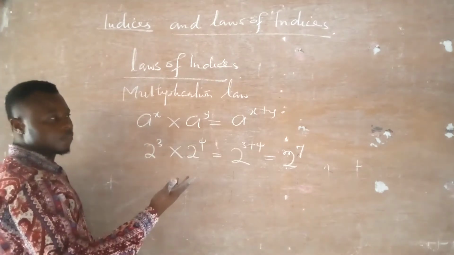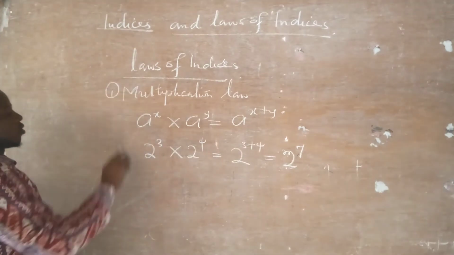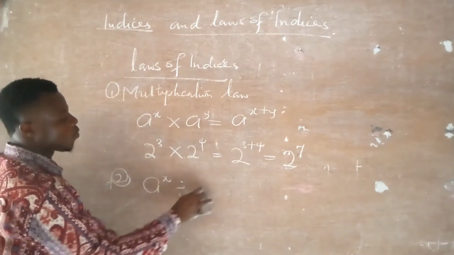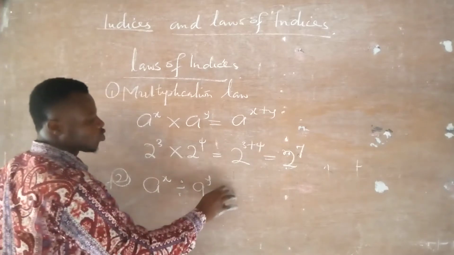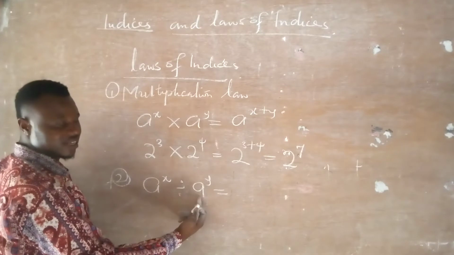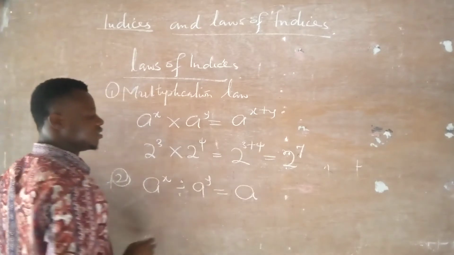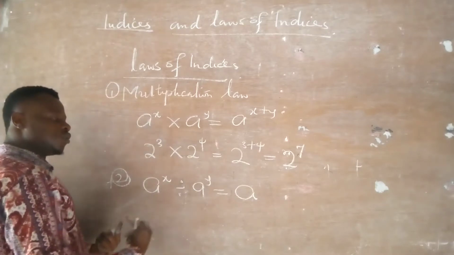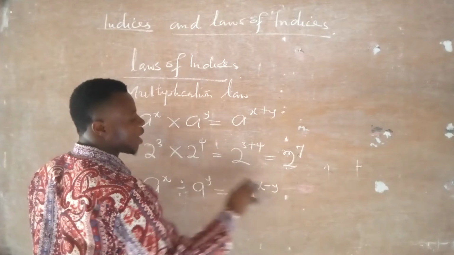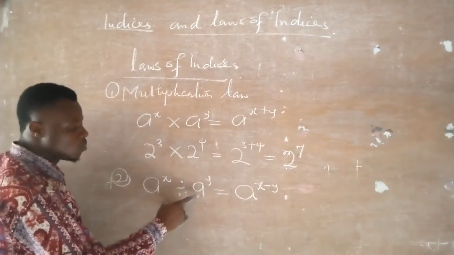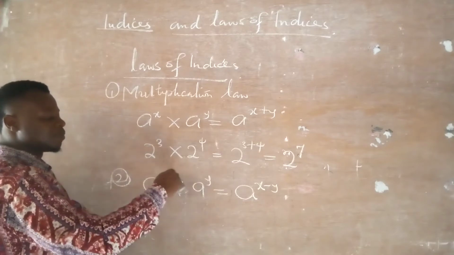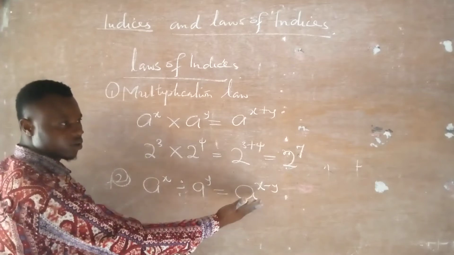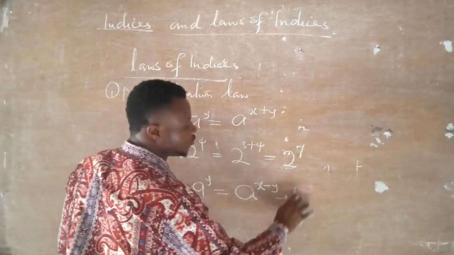This is law number 1. Law number 2 says, if I have a raised to power x divided by a raised to power y, both of them are indices of the same base again. The law says, take one base because they have the same base. But because they are combining in form of division, we minus the powers. The law says they must have the same base, and if they are separated by division, we minus the powers. So this minus this. That is this law. This is what is called the division law.